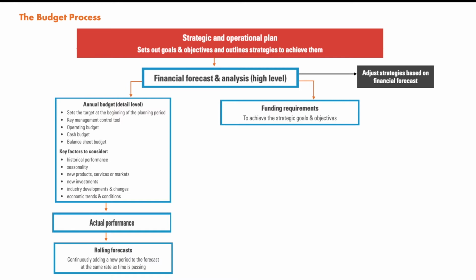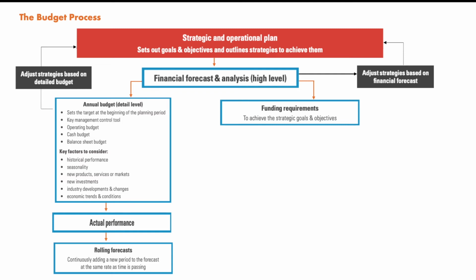If we have to adjust it, then we will start the same process again. Now let's suppose our annual budget is not working and it's not up to the mark, then what will we do? We will adjust our strategies based on the detailed budget, and we will start from that process again.